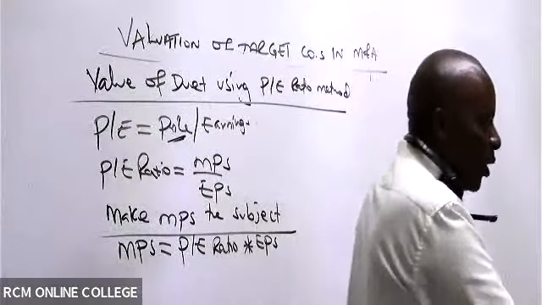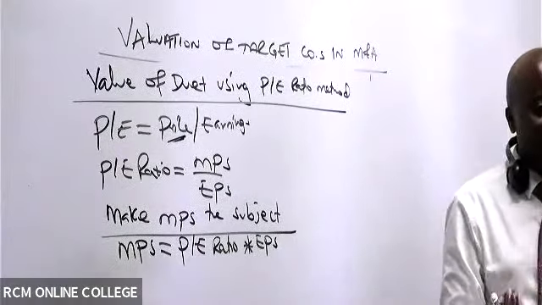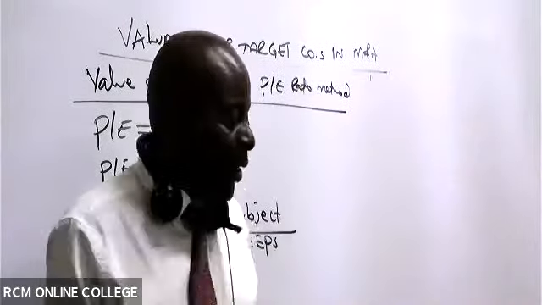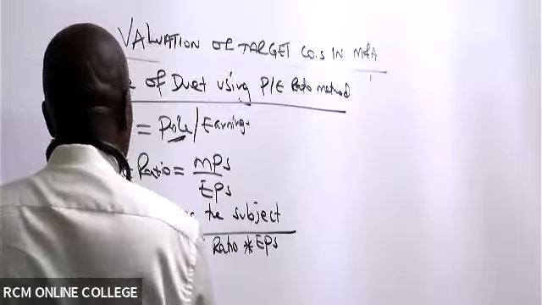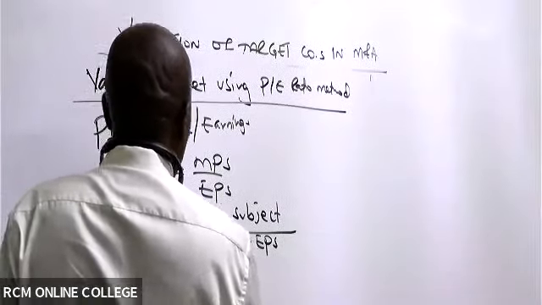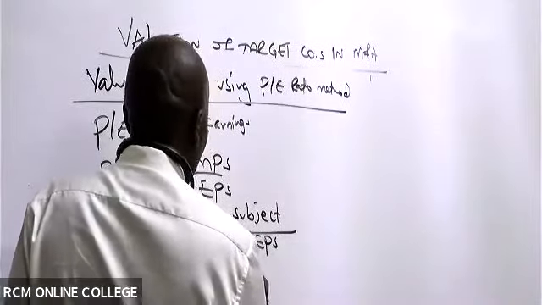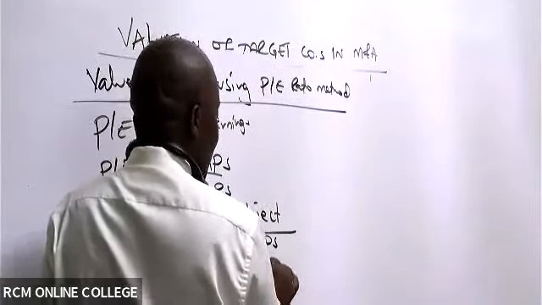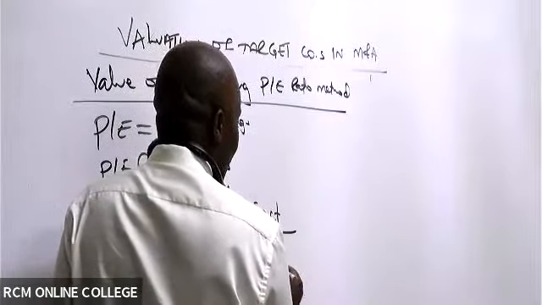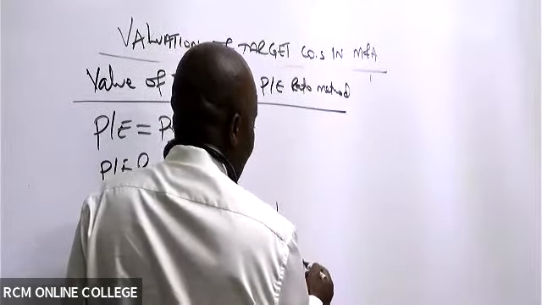I want to value the whole organization that has got many shares. So to value the whole organization, what we call firm value, using this approach, you will take the PE ratio times the total earnings.